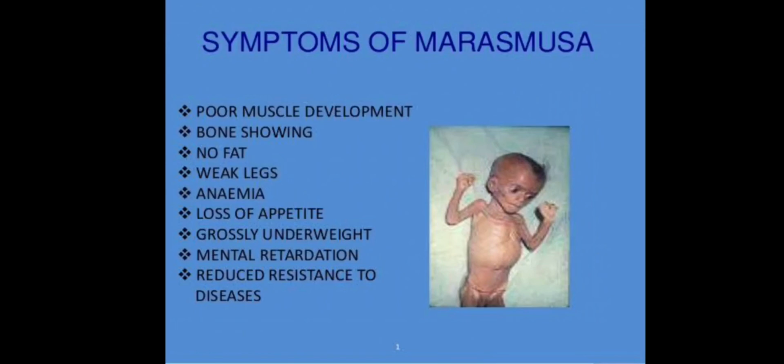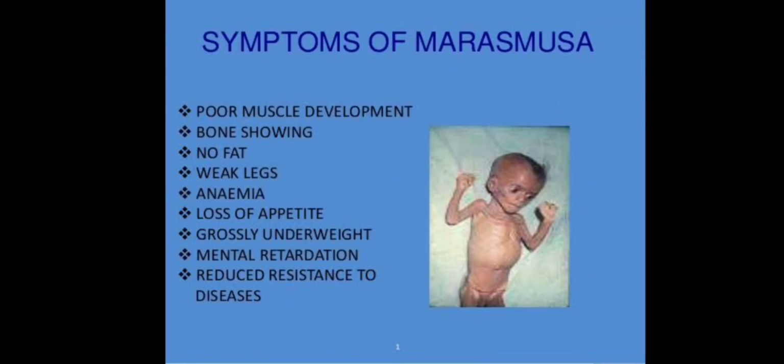Marasmus disease occurs in infant babies up to the first year of age, and it develops when infants below the age of 1 year are weaned away from breast milk and are subsequently given food of less nutritive value, that which is deficient in protein as well as carbohydrate.